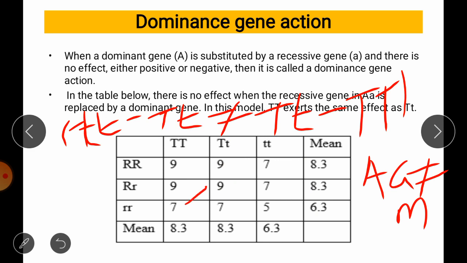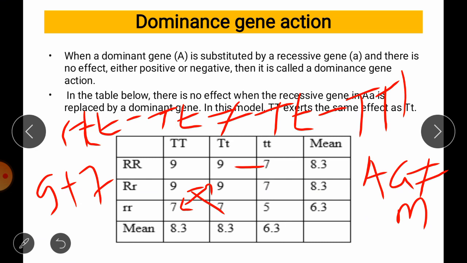So if you take a diagonal cross value, if you check this one, that is 9 plus 7 is equal to 9 plus 7. So both will have the same value. So it means that there is no interaction present between T and R gene. So we will again check the other assumption, that is small t or recessive, dominant parent value.